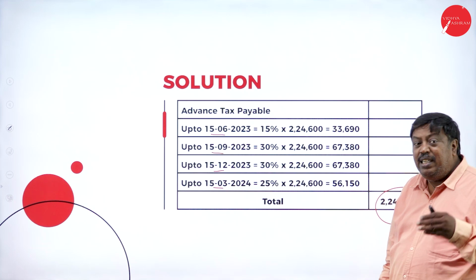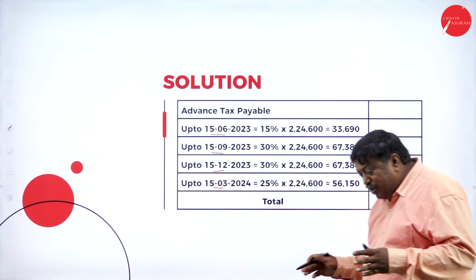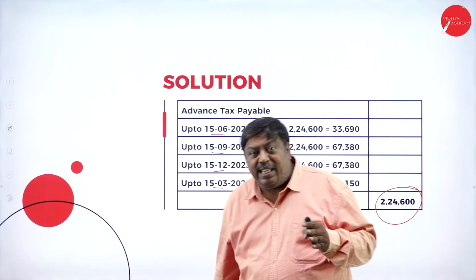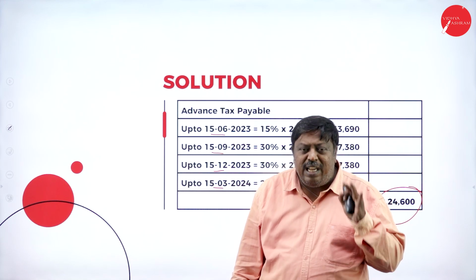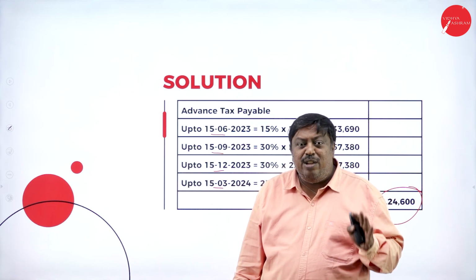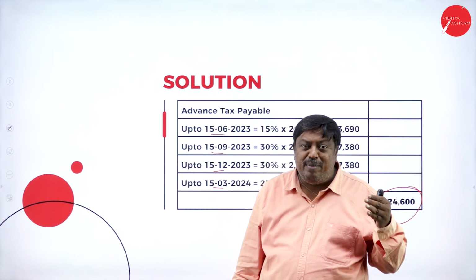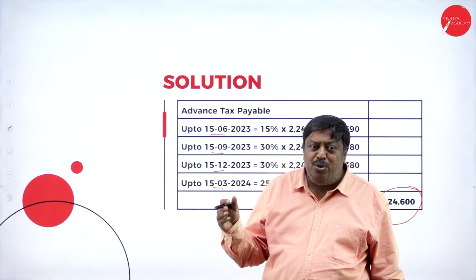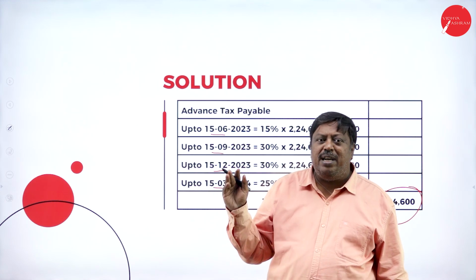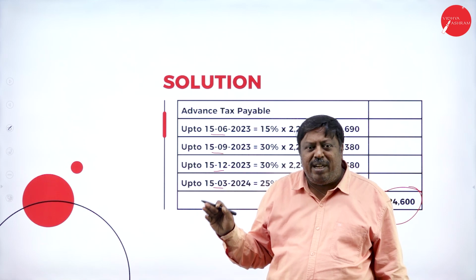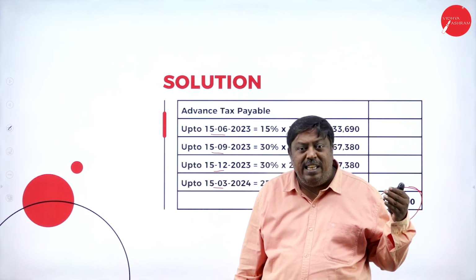Instead of making a one-time payment, I can divide it into 4 installments quarterly as per the Income Tax Act of 1961, but it has to be paid on 15th June, 15th September, 15th December and 15th March. So I can reduce my burden at the end. Instead of taking the entire tax on my shoulder in the month of March, I can pay from June itself. If I pay the tax in installments, the entire burden will be reduced. Later we can see whether excess has to be paid or whether there will be any refund from the government.